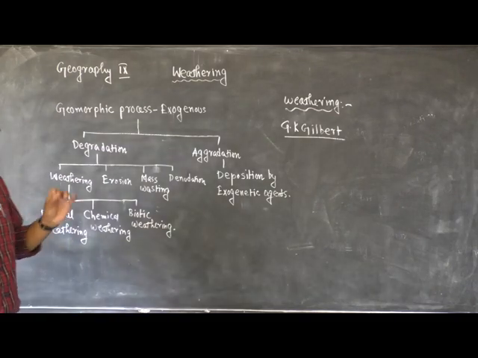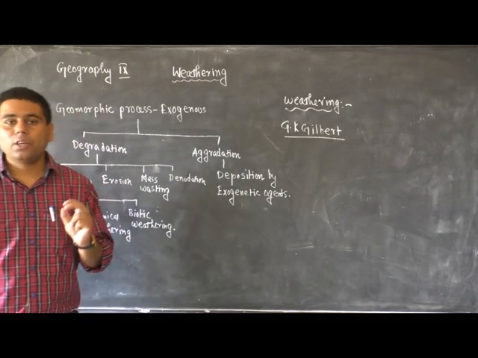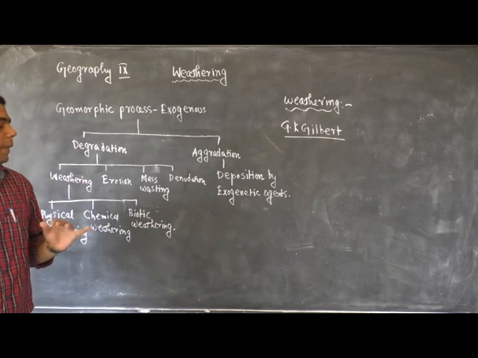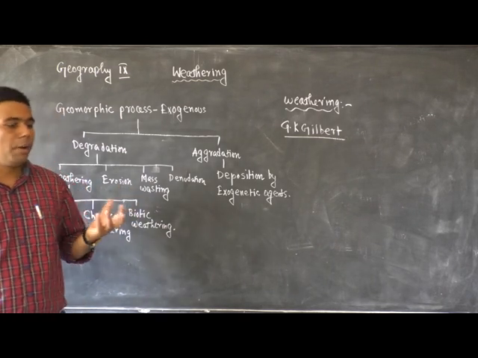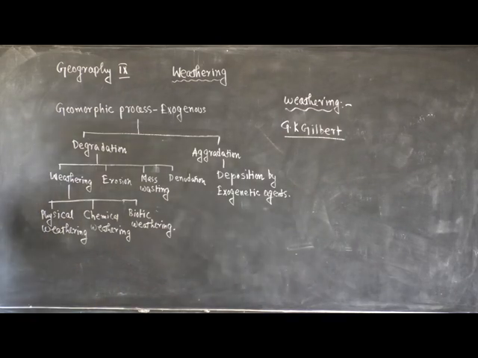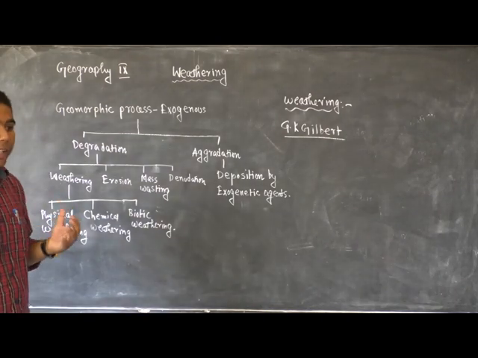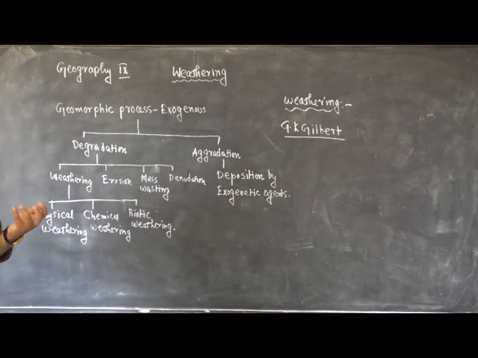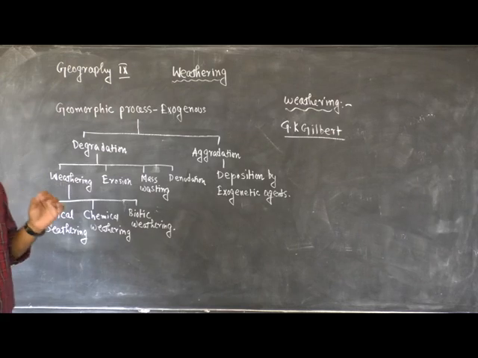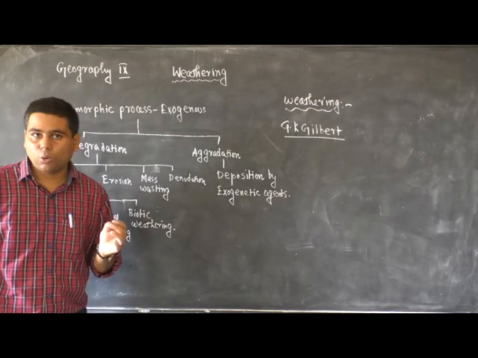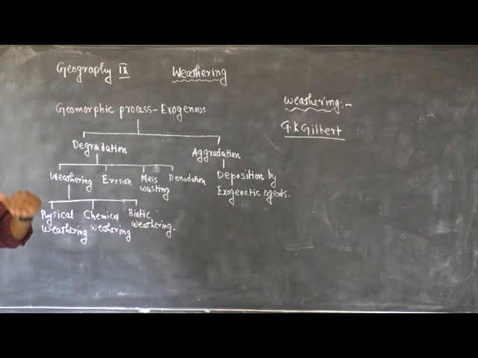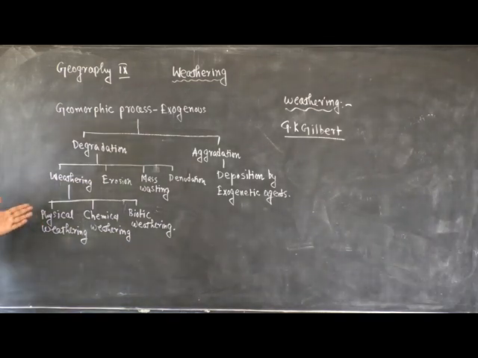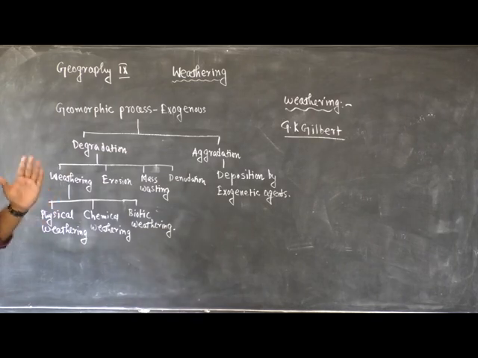Weathering is the disintegration and decomposition of rocks in their place of origin, mainly due to the elements of weather like rainfall, temperature, humidity. By the excess of these elements, the rocks are disintegrated or broken down or decomposed. Decomposed means a change in the mineral composition of the rocks. Then we call this process weathering.